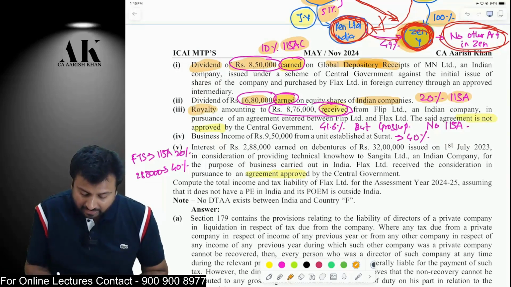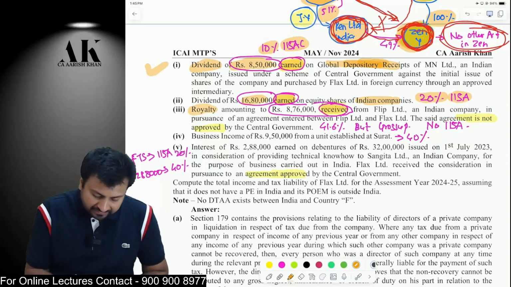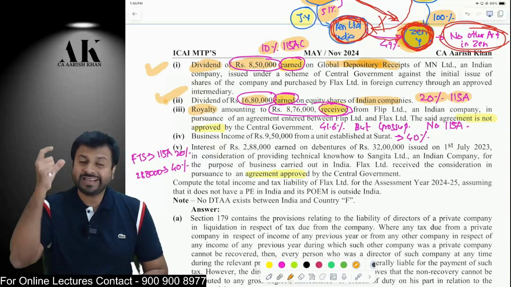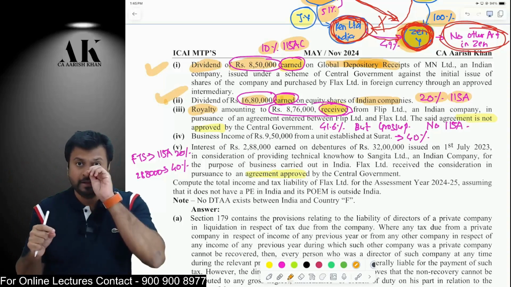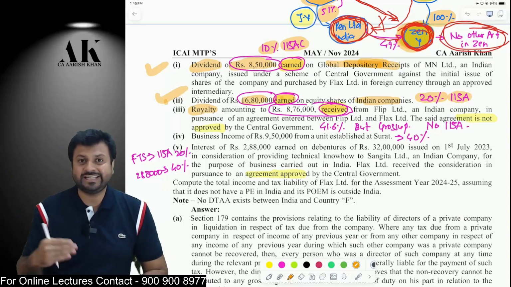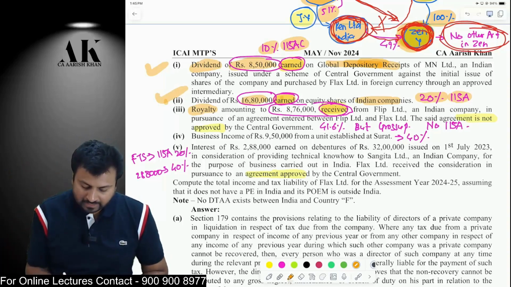They have received now some royalty. It is not earned. In the first 2 points, it was earned, so it was an income. In the third point, it is received. So, here you have to gross it up because it is received and you receive after deduction of TDS. Okay. So, 8,76,000 you have received as a royalty.